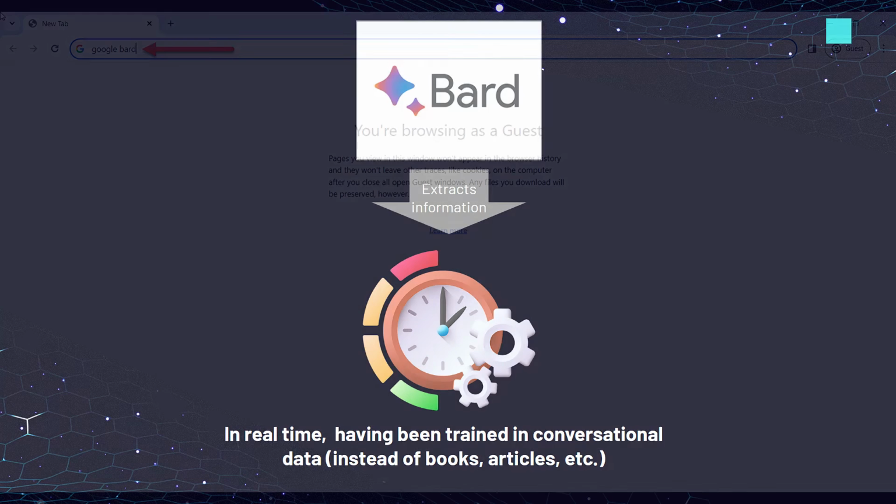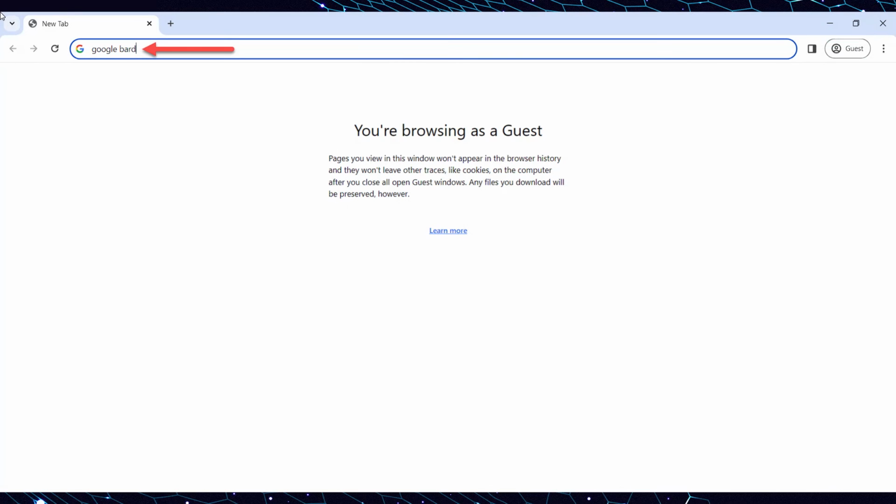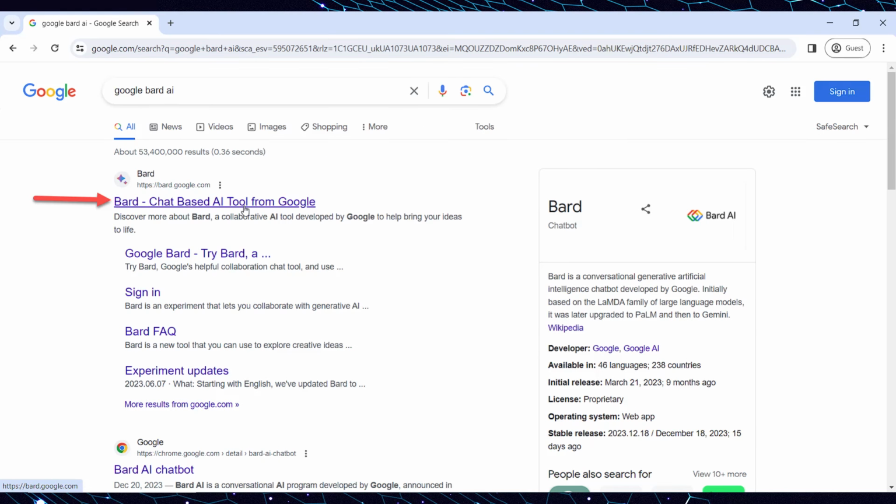Let's try to use Google Bard AI for testing purposes. To start using the tool, you should follow the next steps. 1. Search for Google Bard AI in a search engine, such as Google. 2. Click on the first link in the search results and go to the Bard.Google platform at their website.